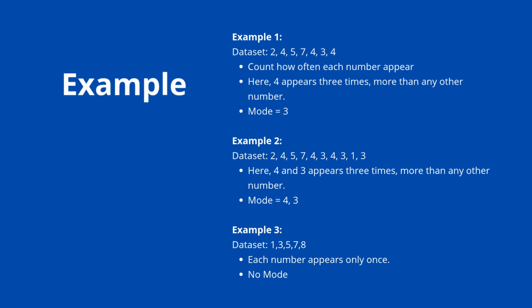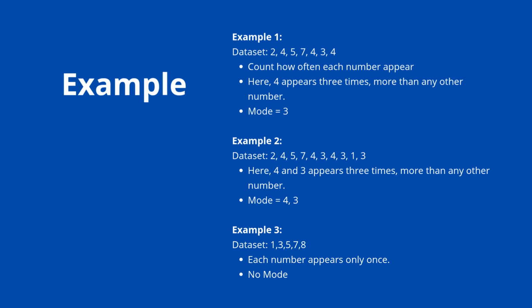In example number 2, we have another data set: 2, 4, 5, 7, 4, 3, 4, 3, 1, 3. Here you can see 2 occurs only once, 4 occurs 3 times, 5 is there only once, 7 is only one, 3 is also 3 times, and 1 is a single time. So 4 and 3 both have the same count. 4 is 3 times, 3 is also 3 times. So you can say the modes are 4 and 3.